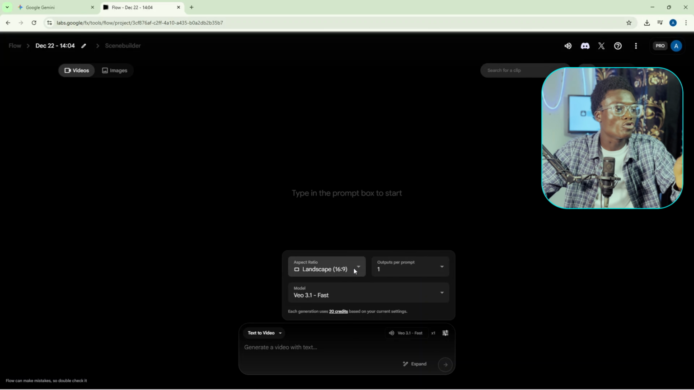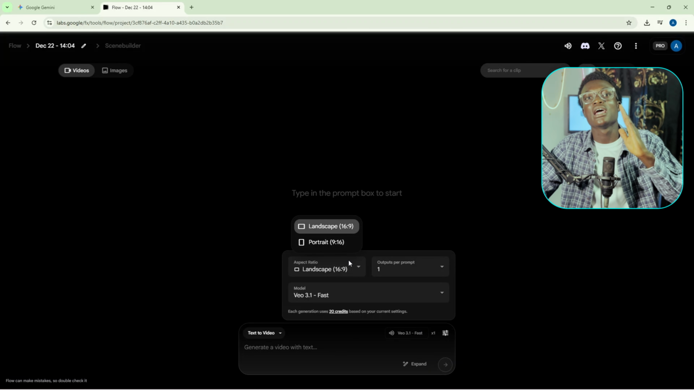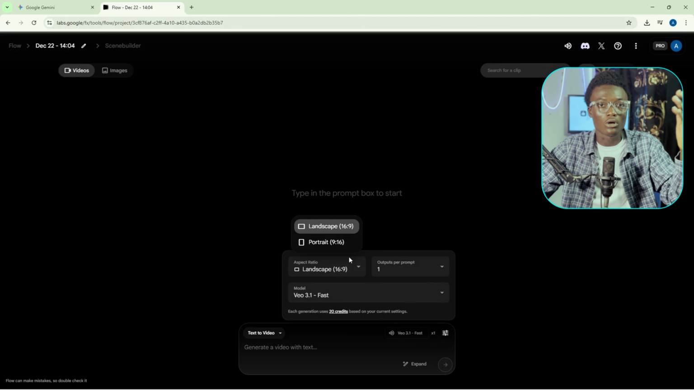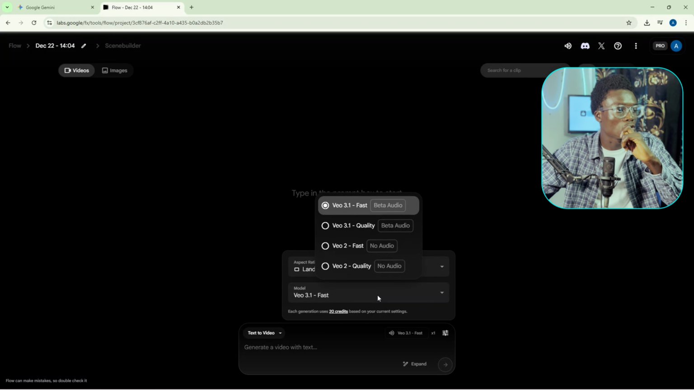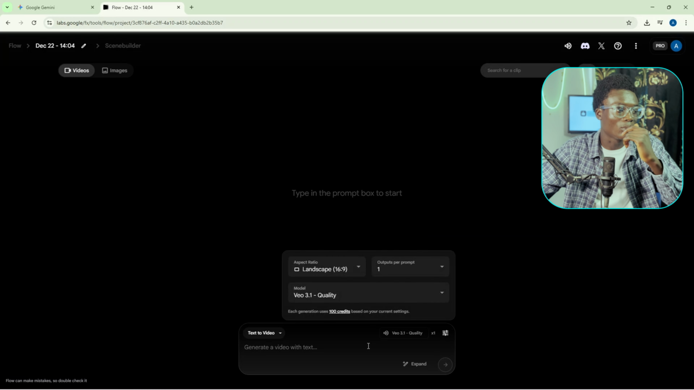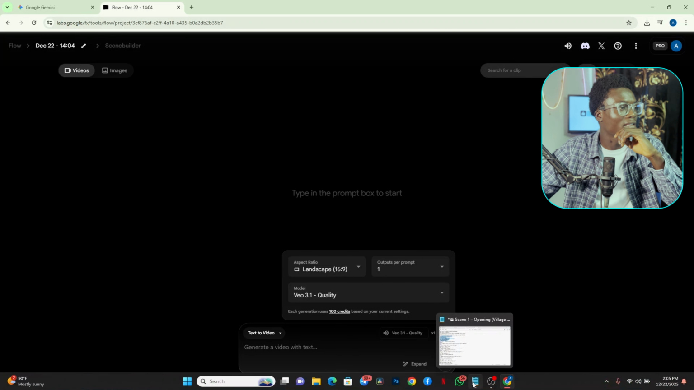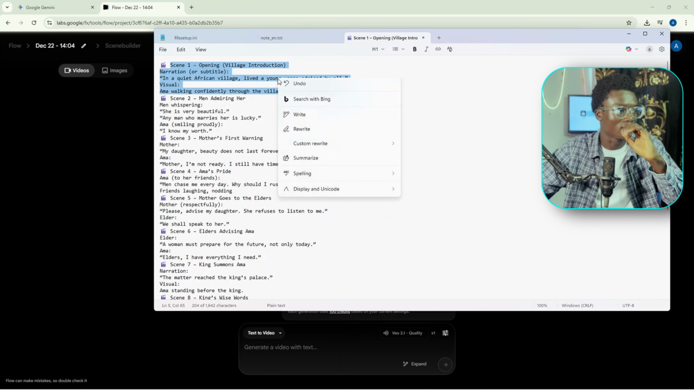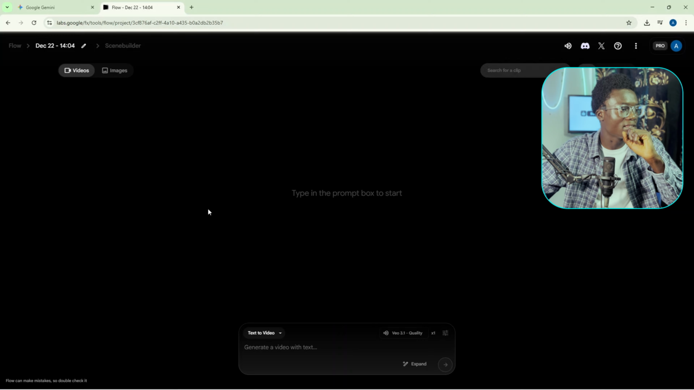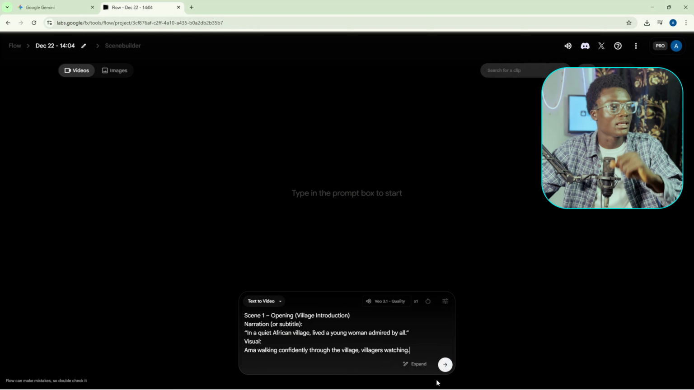So here we have portrait mode and landscape, depending on which media you are going to place it on, social media, whether TikTok, YouTube, or Instagram, anywhere. Here for the model, we click on Veo 3.1 Quality, which is actually a very good one, and the updated one. So here we just put in our prompts. Let's go to the notes and copy this one. Oh my God, I know Flow will never fail us. Flow is the best.